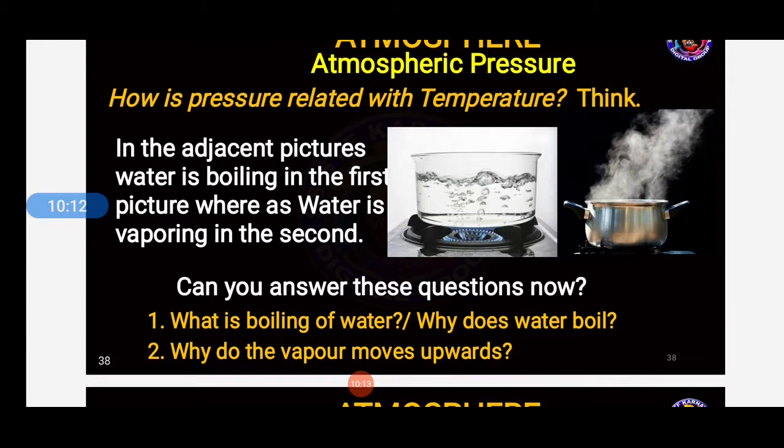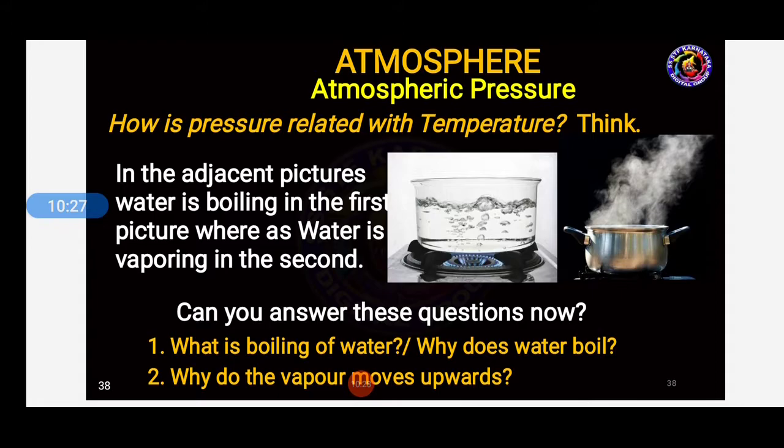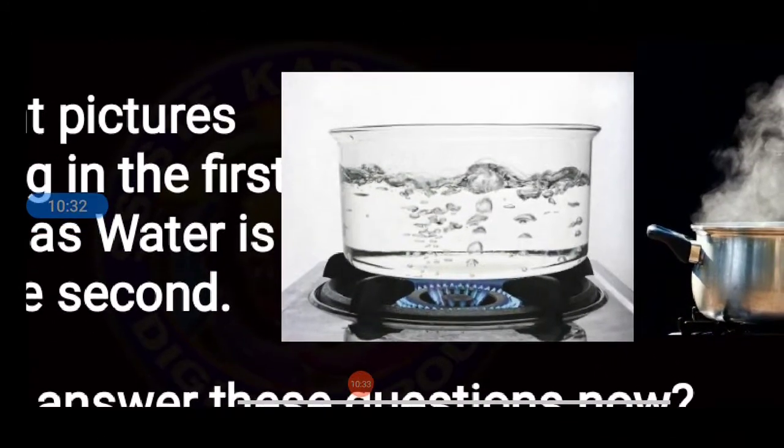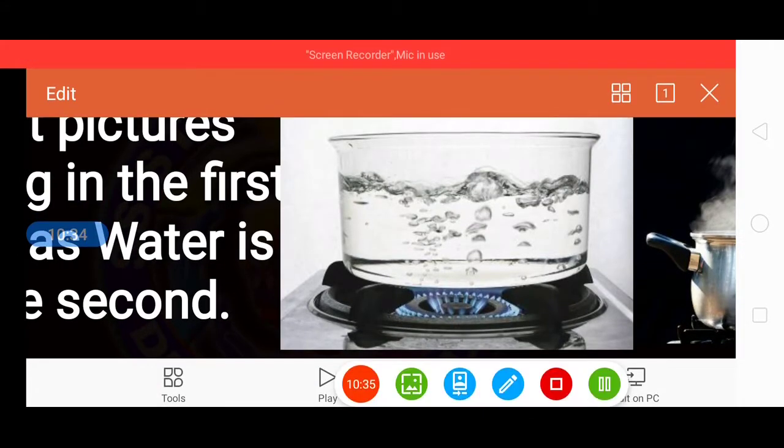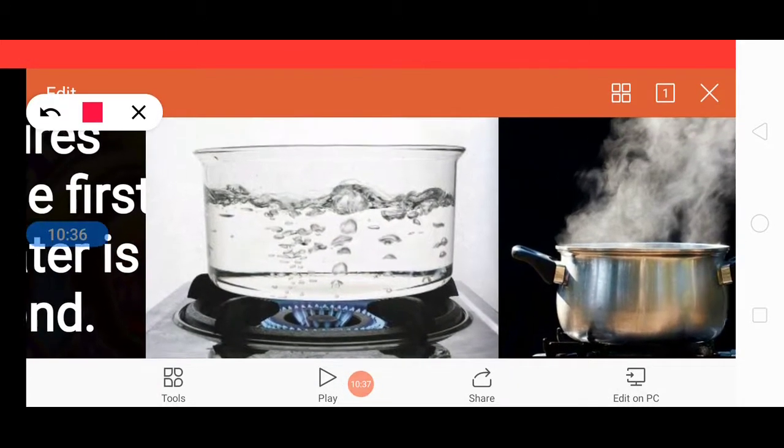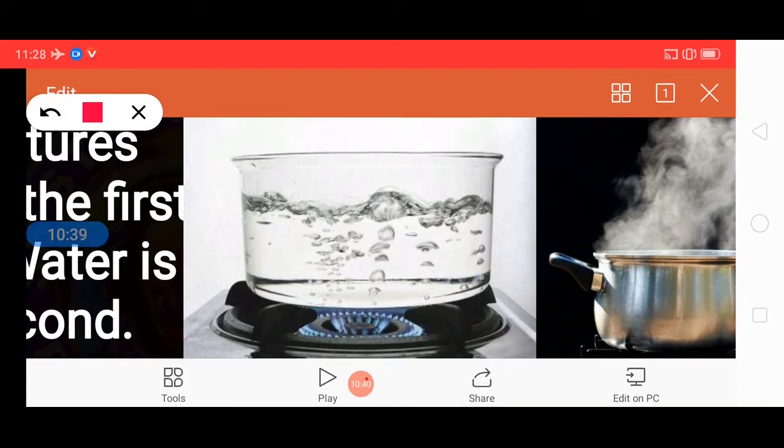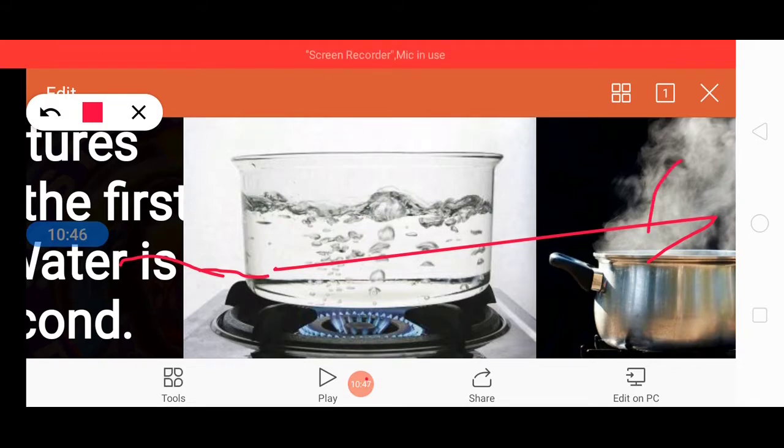Next, how is pressure related to temperature? Think. In the adjacent pictures, water is boiling in the first picture, whereas water is vaporizing in the second. You can see, students, on the screen. In the first image, you can see the water is boiling. The bubbles are visible to you, students, in the first picture. And in the second, you can see the vapors are going up, isn't it?